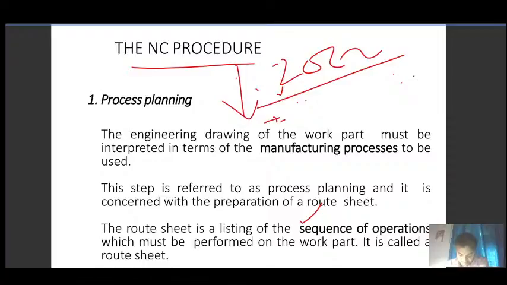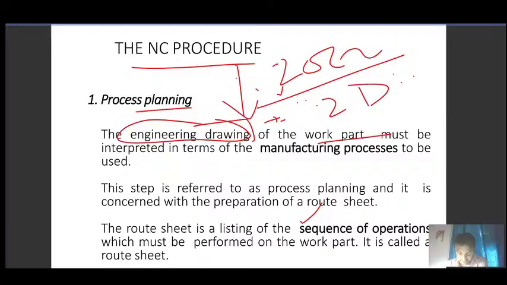So process planning starts with the engineering drawing, as we know that we will draw the finished part as our design on 2D paper, and the work part must be interpreted in terms of the manufacturing processes to be used. From the 2D drawing we will consider what processes are needed to produce this finished part.